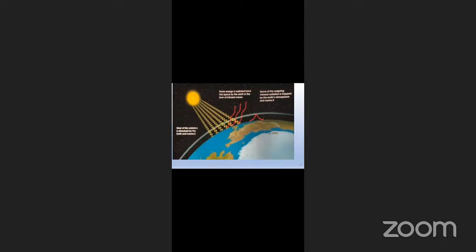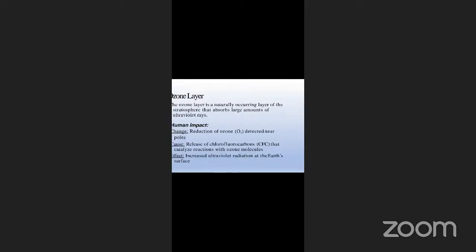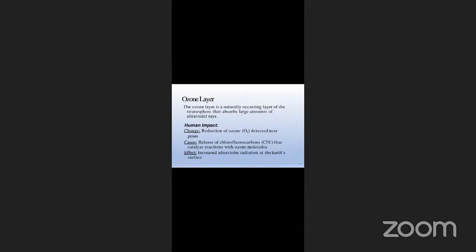Here, whenever the radiation comes from the sun, it is absorbed by the earth to keep it warm, but some energy is radiated back into space. And here we have the ozone layer, which controls the UV rays; most of the UV rays are absorbed by the ozone layer. The ozone layer is a naturally occurring layer in the stratosphere. It absorbs large amounts of ultraviolet rays.